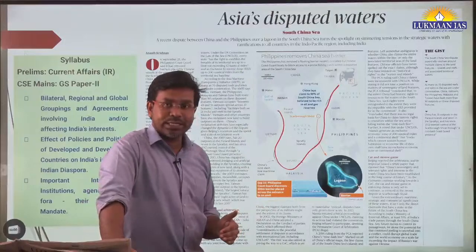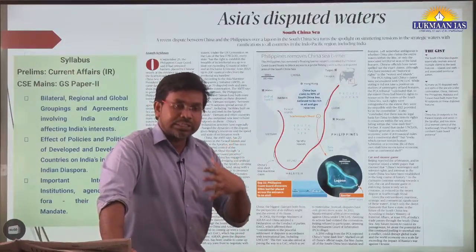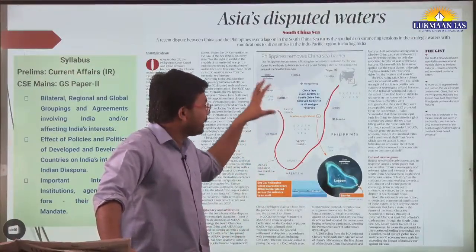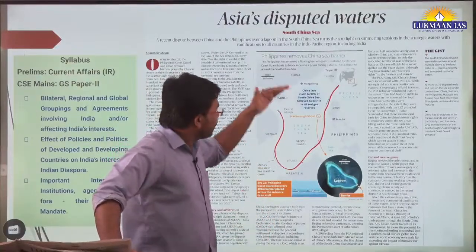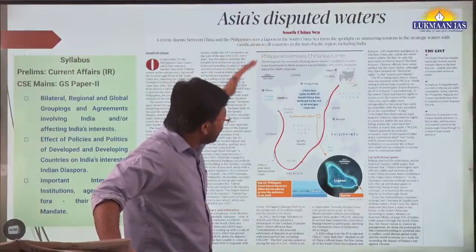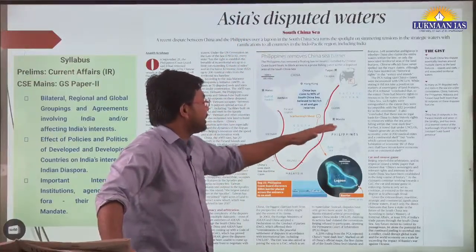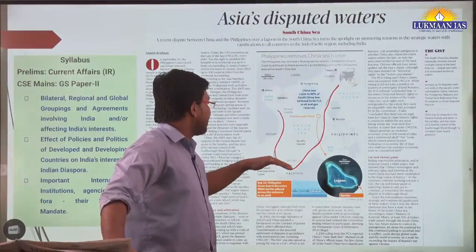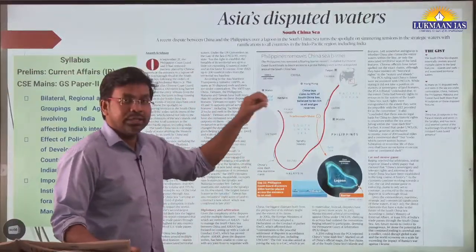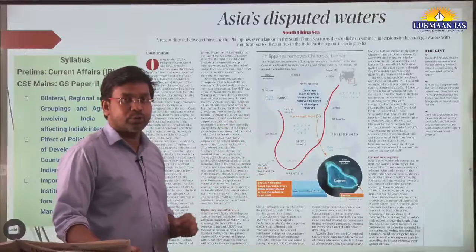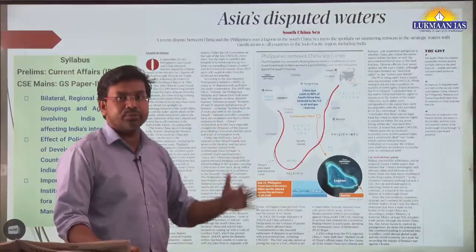However, recently there was a dispute related to sovereignty over the South China Sea. The disputing parties were, on one side, China, and on the other side many other countries that include the Philippines, Malaysia, Brunei, Vietnam, etc. These countries also say that they have sovereignty over the South China Sea. China says it has sovereignty.